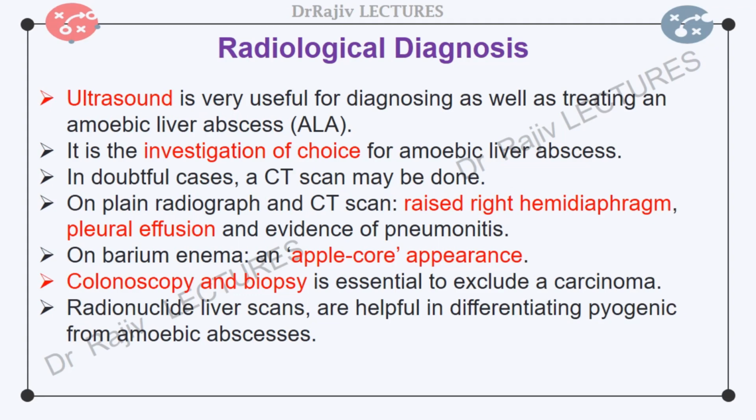Radionuclide gallium scanning or technetium 99 liver scans are helpful in differentiating pyogenic from amoebic liver abscesses, because the amoebic abscesses do not contain leukocytes and therefore do not show up on these scans.